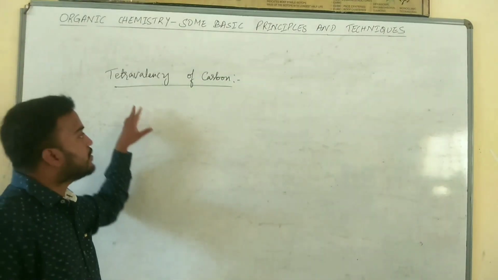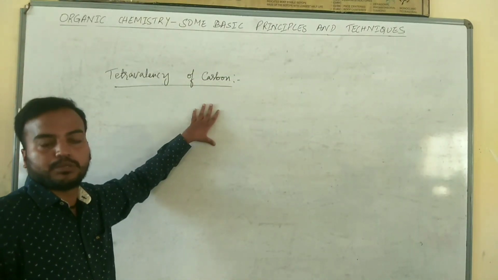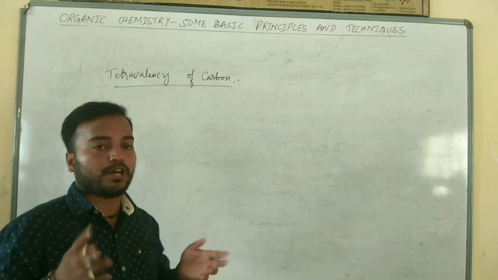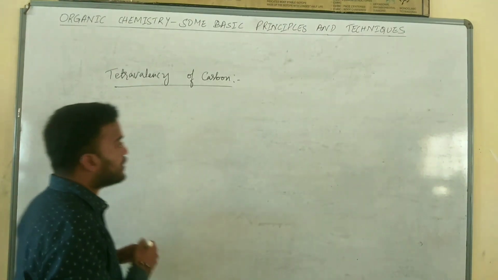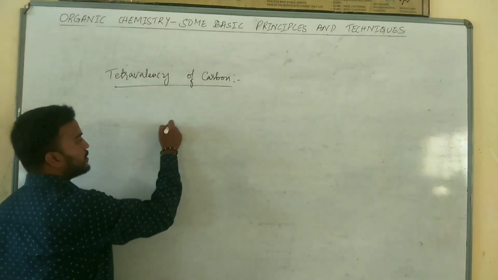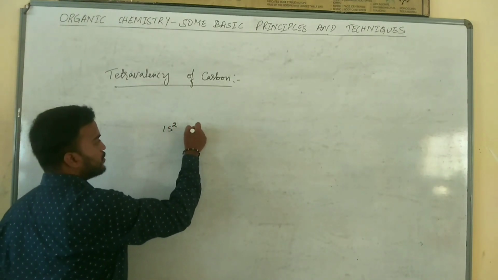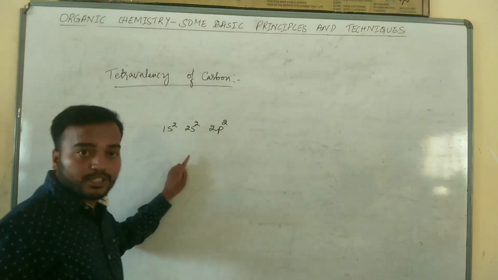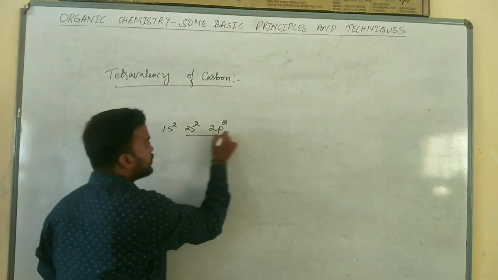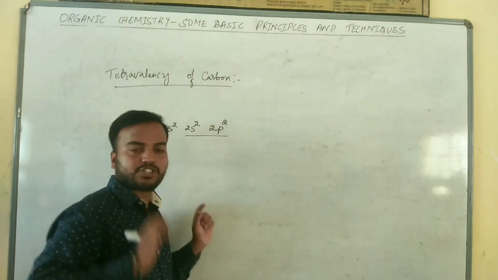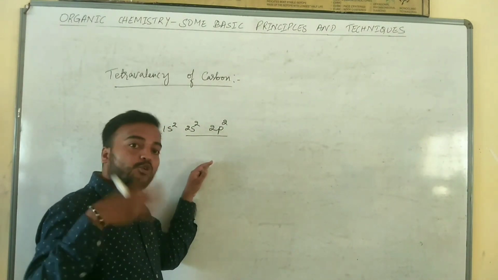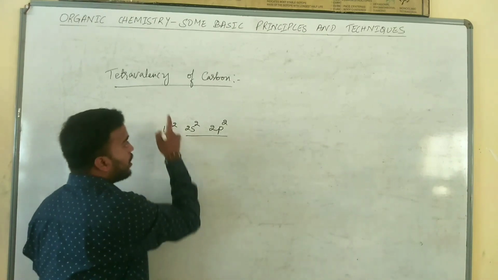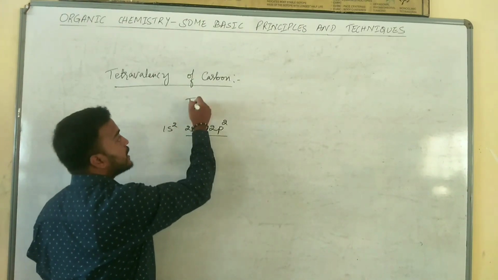The next topic is tetravalence of carbon. Carbon is the most essential element of all the organic molecules, and carbon has electronic configuration 1s2, 2s2, 2p2. In other words, carbon has 4 electrons in the valence shell and thus needs 4 more electrons to complete its octet. Therefore, carbon is always tetravalent.